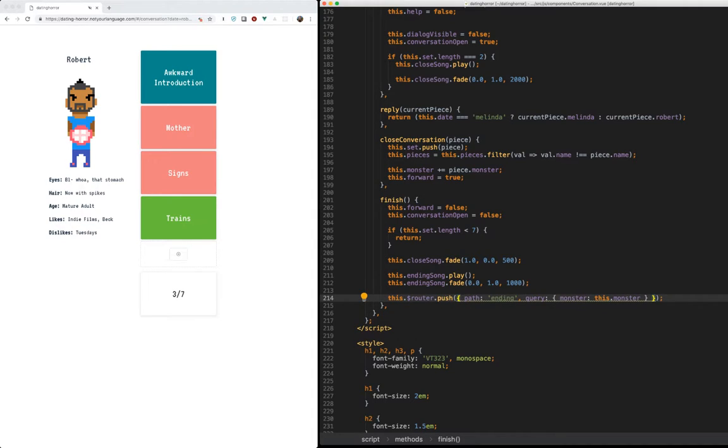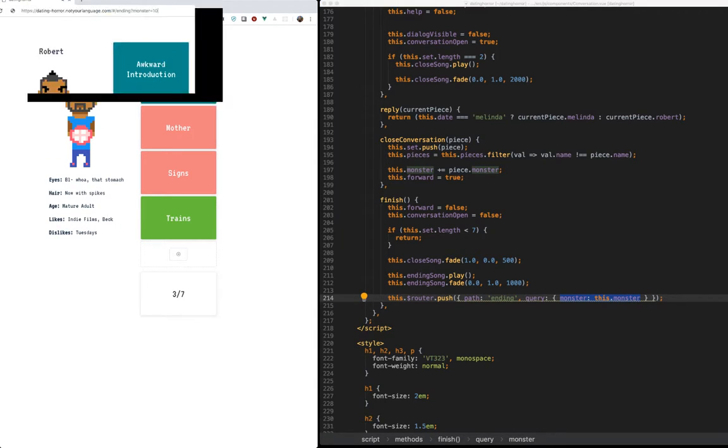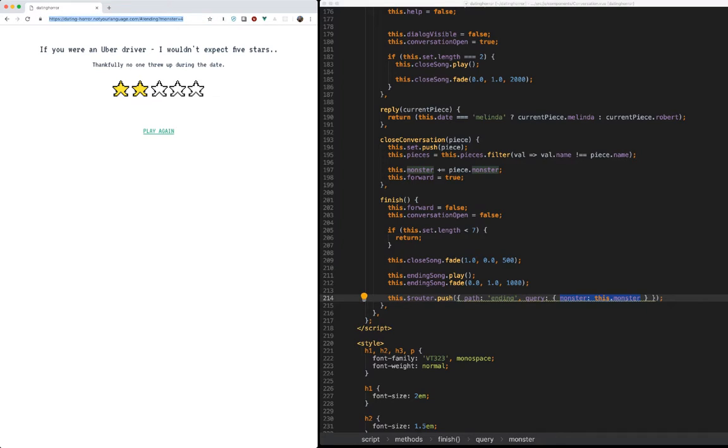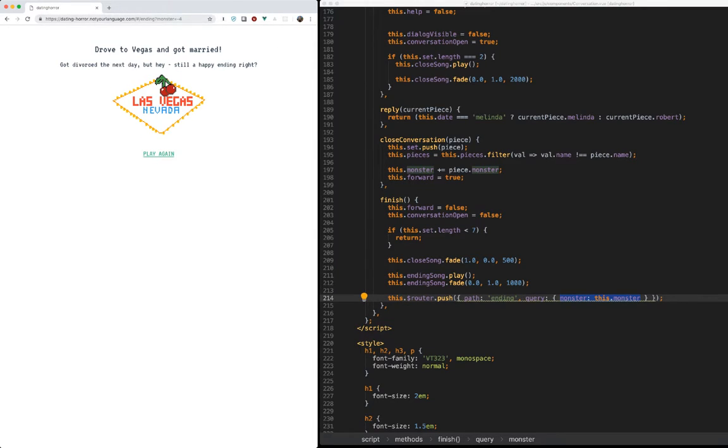And remember, I was talking about the query parameters. We take that monster level, which is the most important piece of state, and we send them into the ending path, which is simply ending, with the query parameter that tells us what monster level this individual is at. Based on this monster level, our endings change. So technically, from the title screen, you could skip all the way to the ending screen, and the game would not know the difference. That was simplistic about it. So again, drove to Vegas and got married because we changed the monster level down to a very low